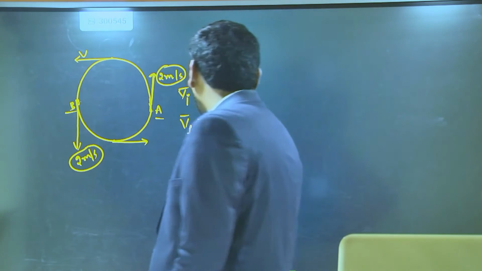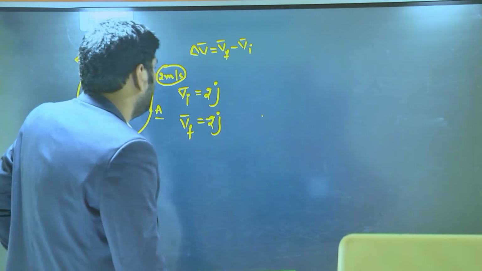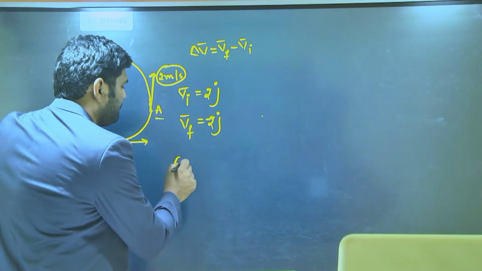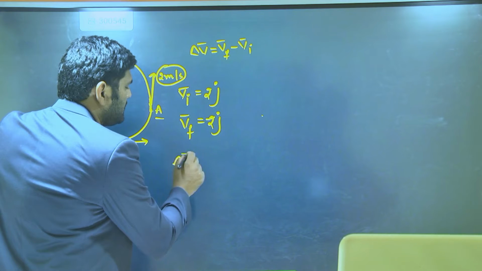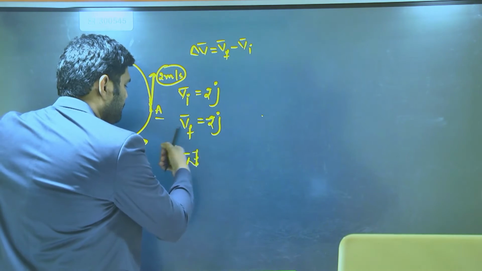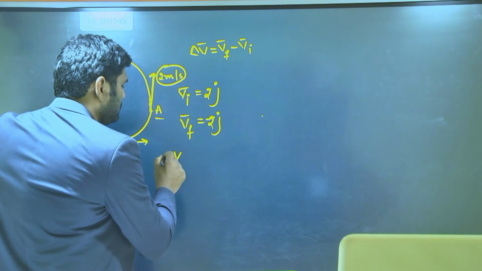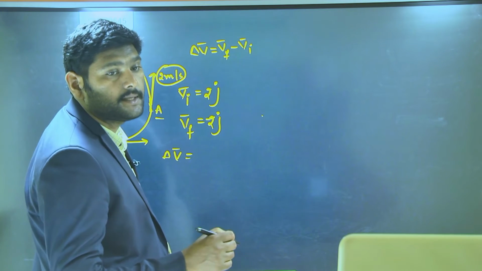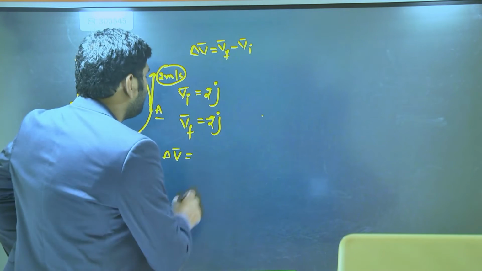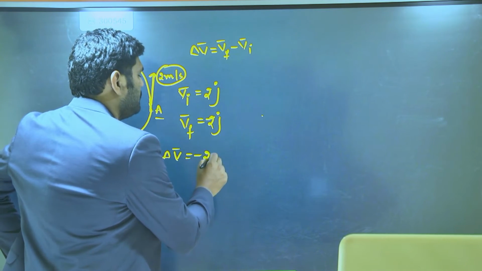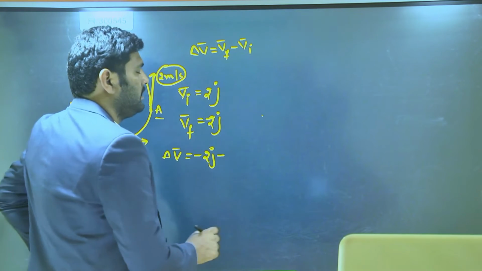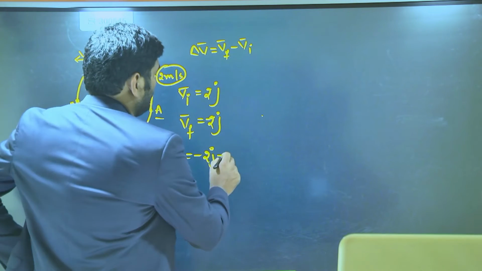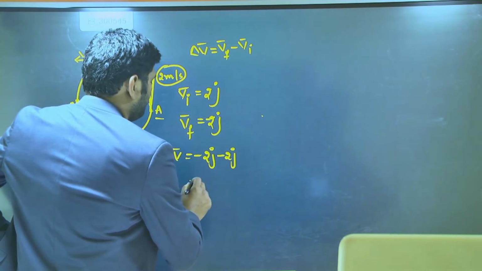Now tell me, what is the change in velocity between these two? Change in velocity vector is equal to final velocity minus initial velocity. What is final? Minus 2j. What is initial? 2j. Totally?